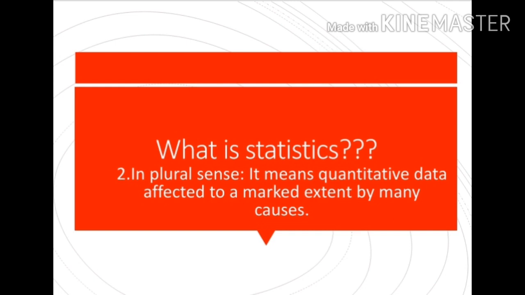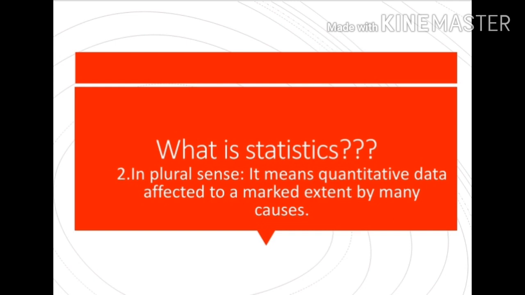Employment statistics, how much people spend, public expenditure statistics. Suppose if I say Ram gets ₹25 per month as pocket money, this is not a statistic. Whereas if I say that students of class 10th get ₹25 per month and students of class 11th get 39 rupees or 40 rupees per month, that makes statistics.